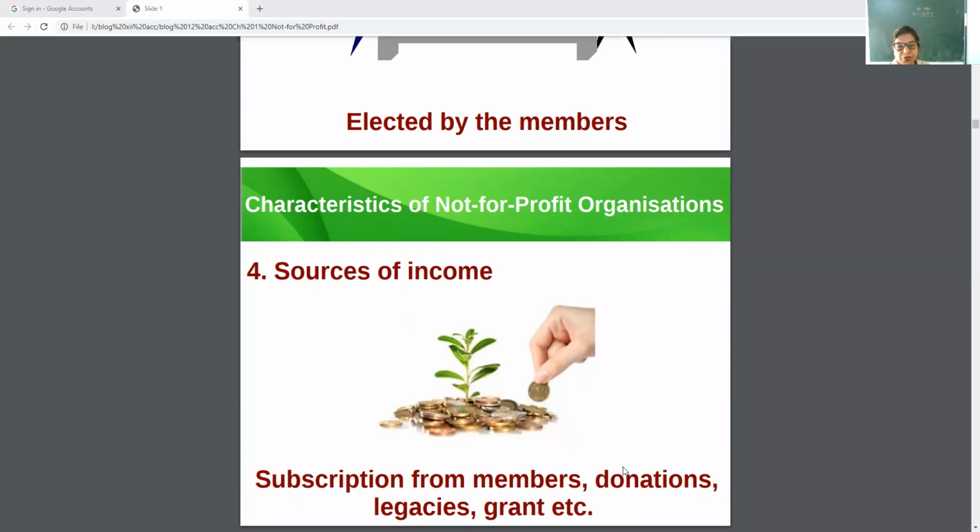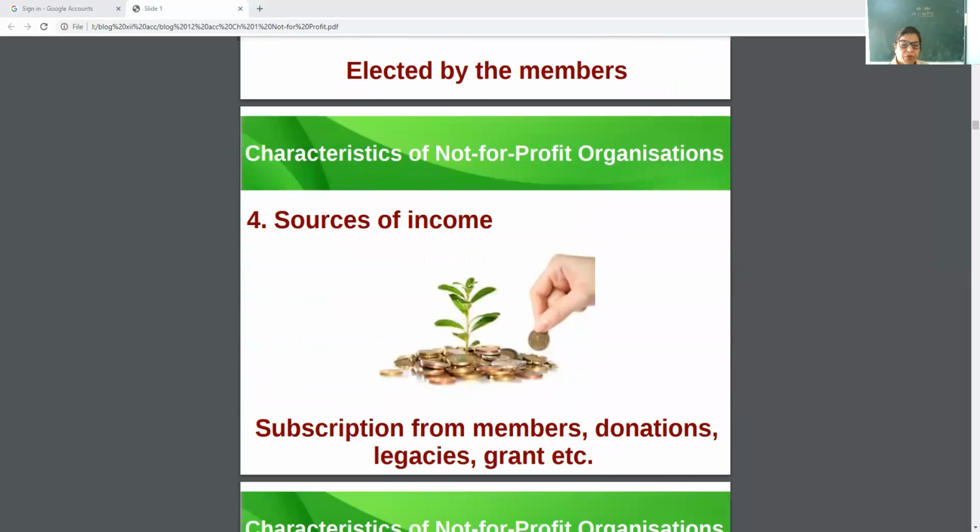Then their source of income. See, whether they are providing services for education, for health, for sports, for betterment of society, everything requires some money to spend. Some source of income they have to require. So here, first source of income is membership fees.